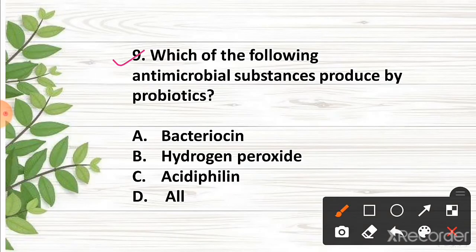Question 10. Which of the following antimicrobial substances is produced by probiotics? The correct answer is option D, all. Bacteriocin, hydrogen peroxide, acidophilin are the antimicrobial substances produced by probiotics.